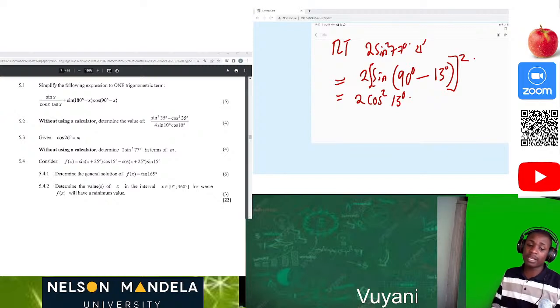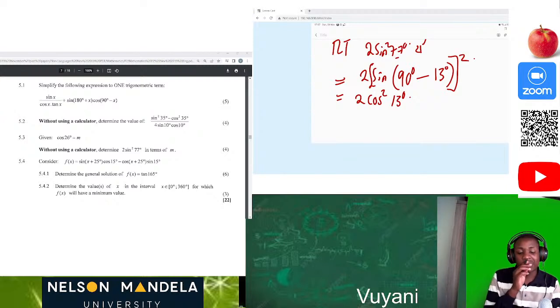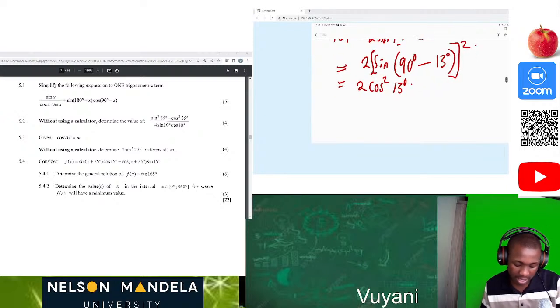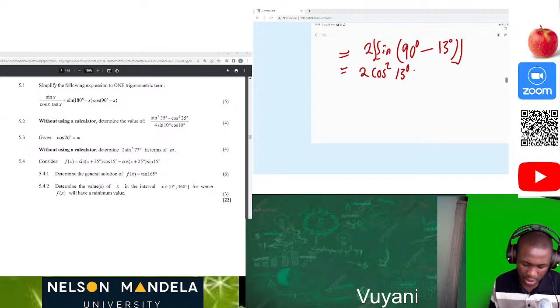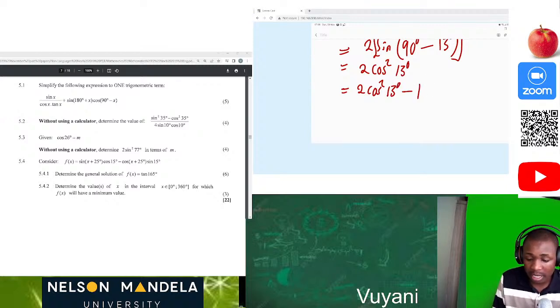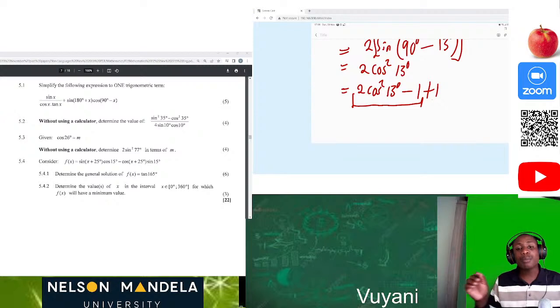2 sine open brackets 90 degrees minus 13, because that's 77. When you subtract it from 90, you get 13 degrees. So now we are here. We have 2 cos squared of 13 degrees. As a mathematician, you can include some nice stuff. We say this is equal to 2 cos squared of 13 degrees minus 1 plus 1. Negative 1 plus 1 is equal to 0. Why are we doing this? Because we want to introduce the double angle.